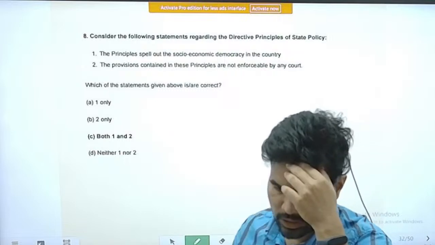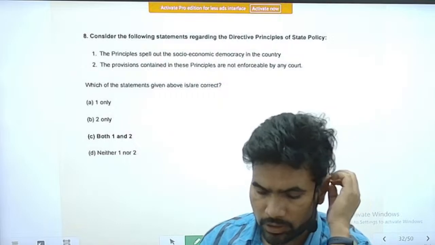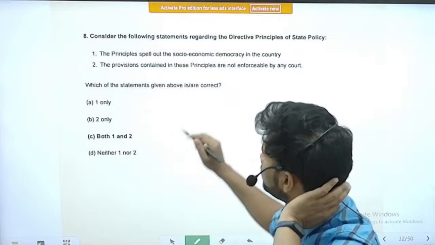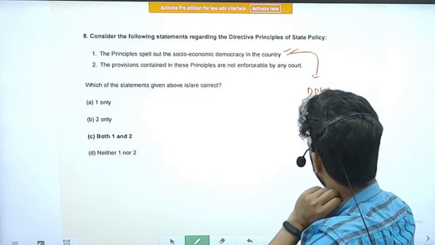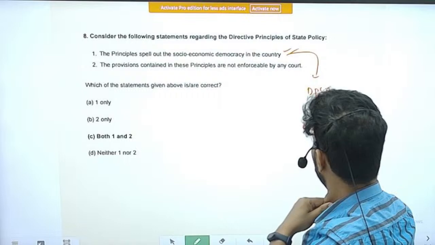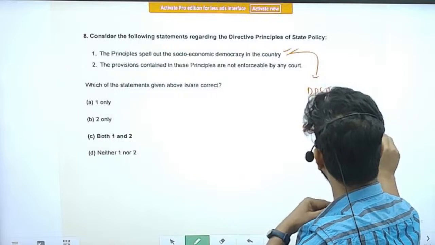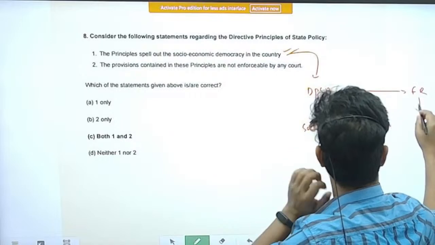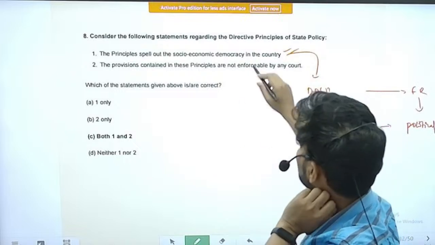Consider the following statements regarding the directive principles of state policy. Again, a question on directive principles. The principles spell out the socio-economic democracy in the country. Yes, this is a correct statement. The DPSP are also called socio-economic rights, economic or socio-economic justice. On the other hand, fundamental rights are political rights. So the first statement is correct.